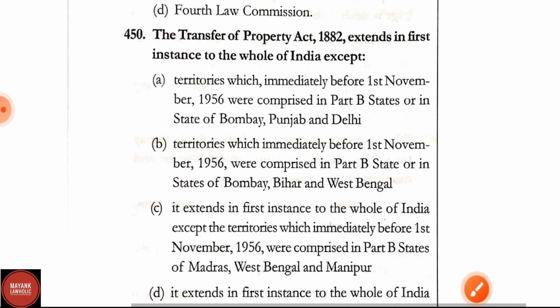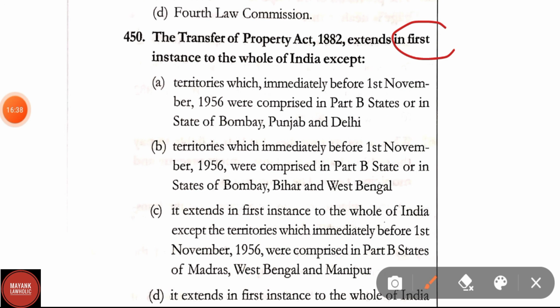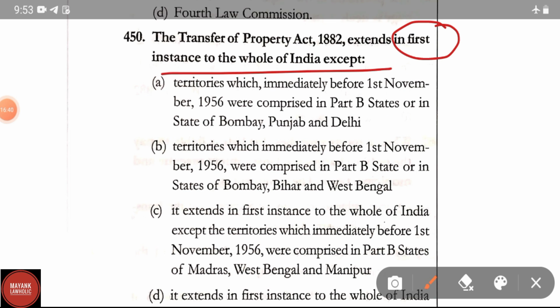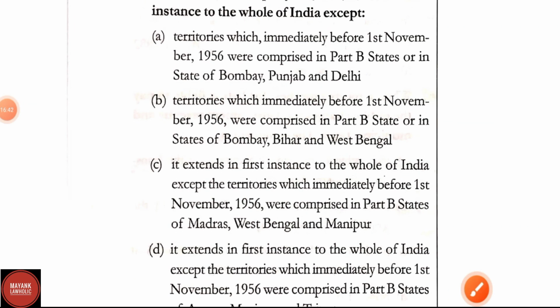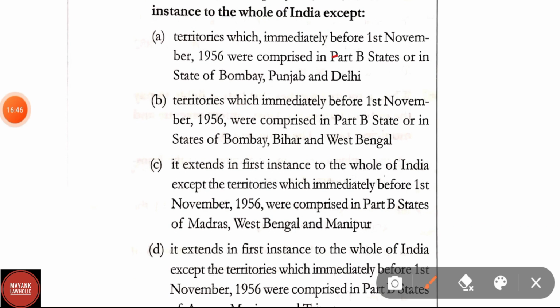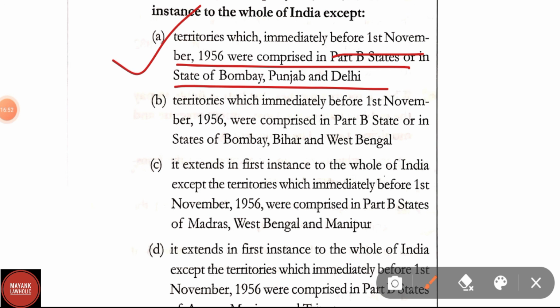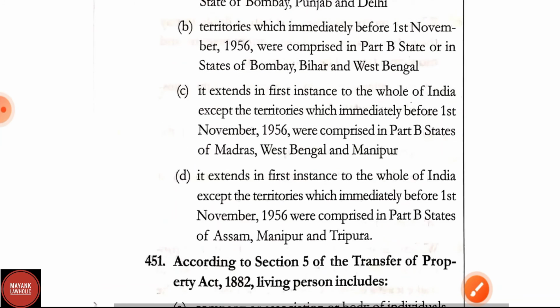Question number 450. The Transfer of Property Act extends in the first instance to the whole of India except option A, territories which immediately before the 1st November 1956 were comprised in Part B states or in the state of Bombay, Punjab and Delhi. This statement is correct. Therefore, the correct answer here will be A.